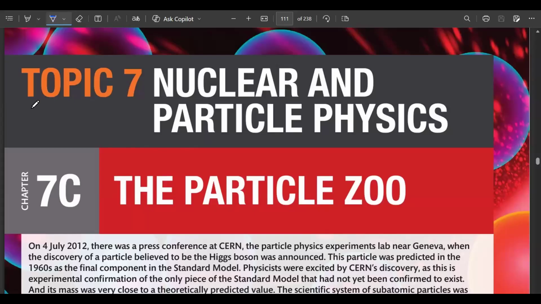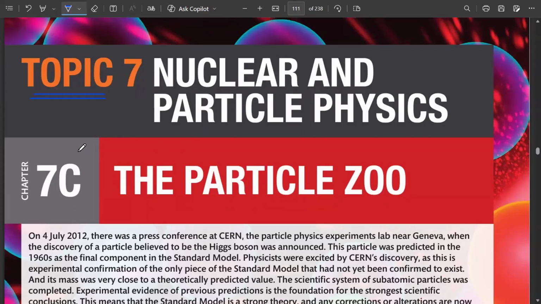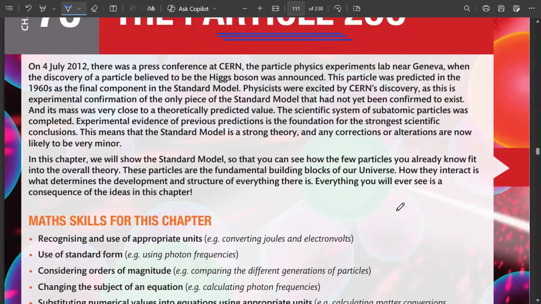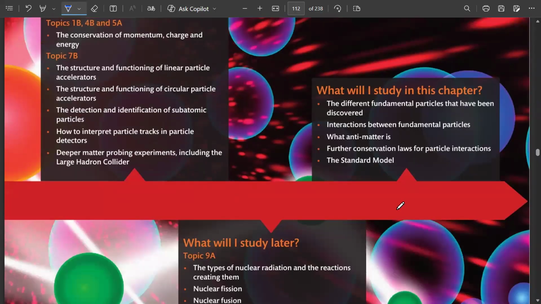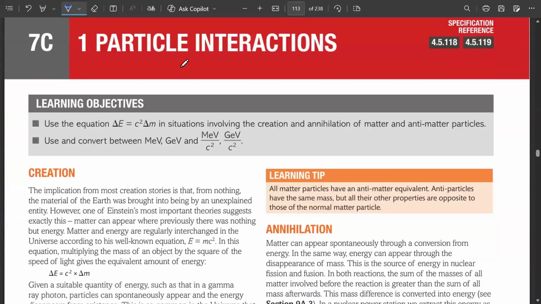Okay, so today we'll move on towards topic number 7C, which is known as the particle zoo. It's complete madness around here when you talk about particles. There are different types of particles, and those particles have their anti-particles as well. If matter has its antimatter, particles can have their anti-particles as well. You should know and understand the different particle interactions for that as well.